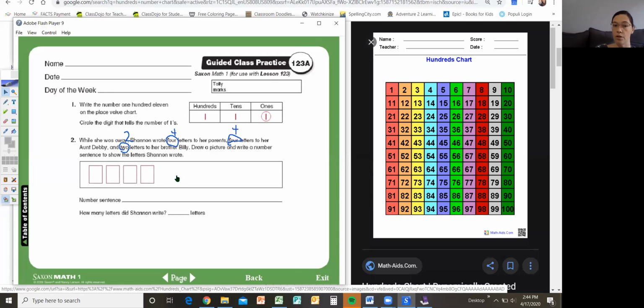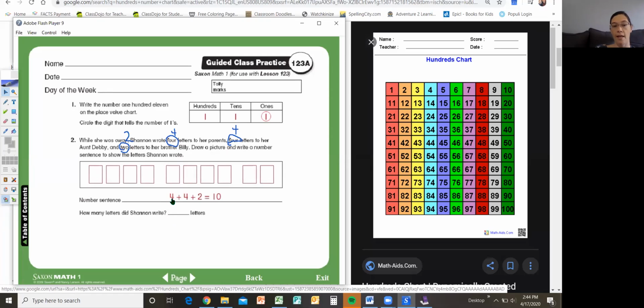So first she had 4 letters to her parents, 4 letters to her aunt, and 2 letters to her brother. They're not trying to trick you. There's actually 3 sets, okay? You could draw a line between each of those groups if you wanted to, because this is some more, right? And then your number sentence, a little trickier here, would be 4 plus 4 plus 2 equals 10.